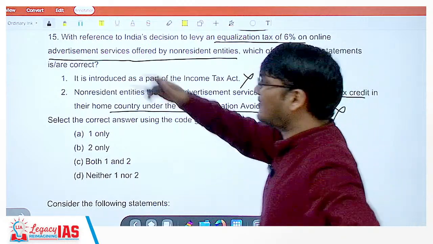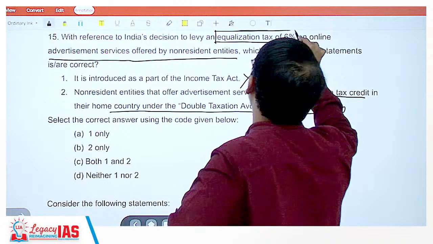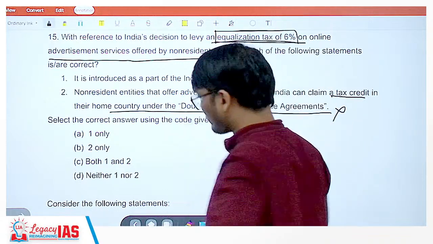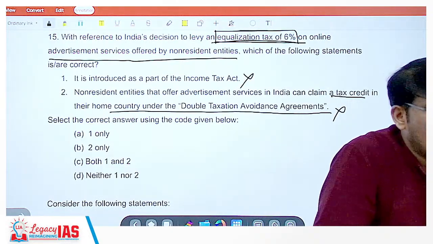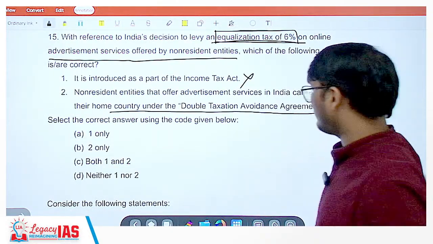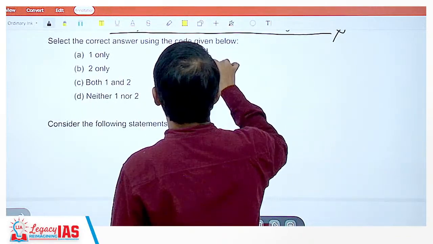So let's again go through the question. With reference to India's decision to levy an equalization tax of 6%. Now what is equalization tax of 6%? Why was it brought in? See, I'll tell you what is happening. Take the example of YouTube.